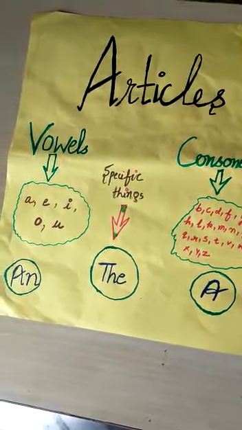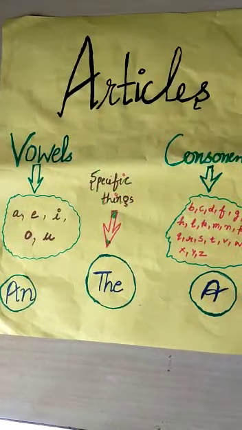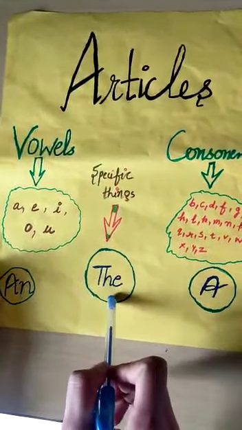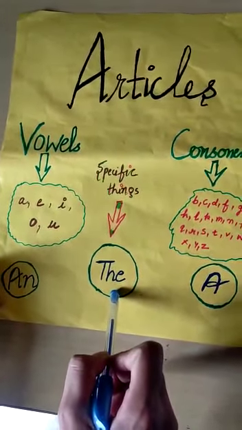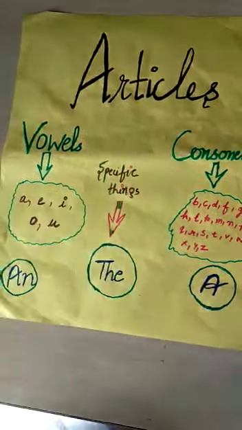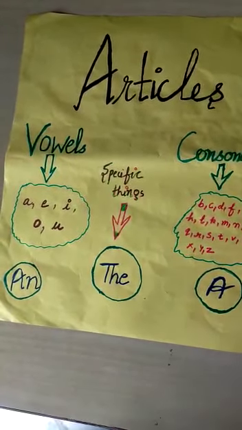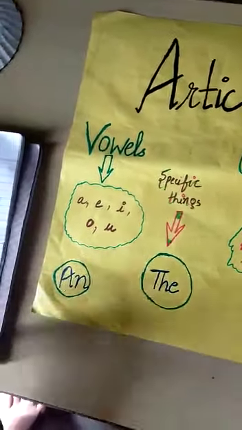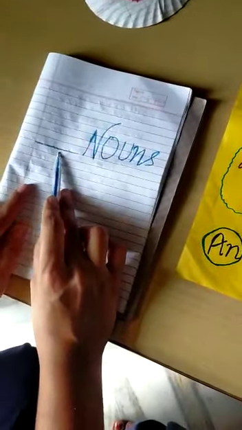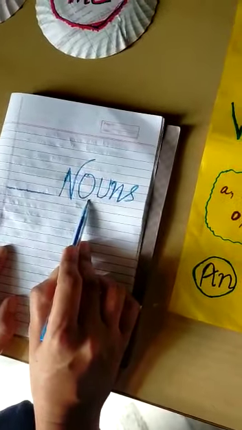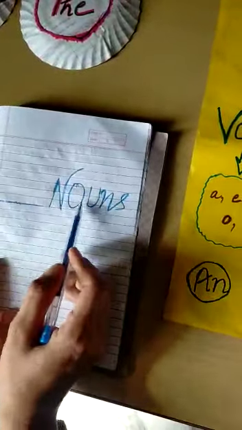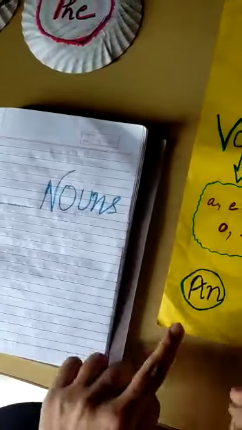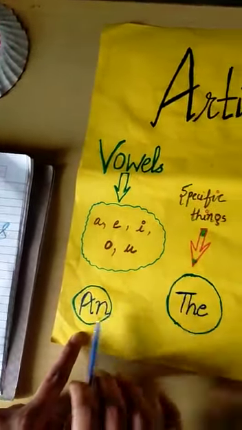Today we will learn how and where we use articles. Basically, these three words, a, an and the, we call articles. Now our question is where we use articles. We use articles before nouns. Before a noun, a, an or the can come. Now our question is where we use a, an and the.